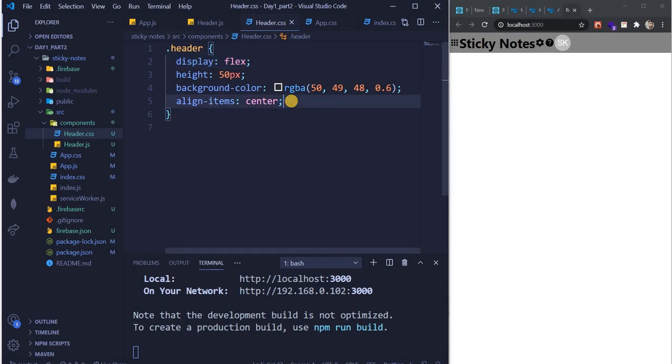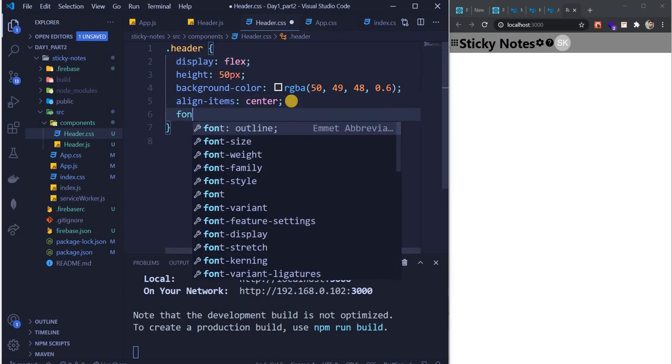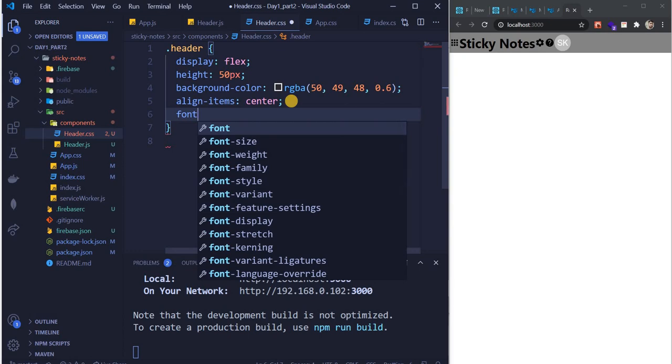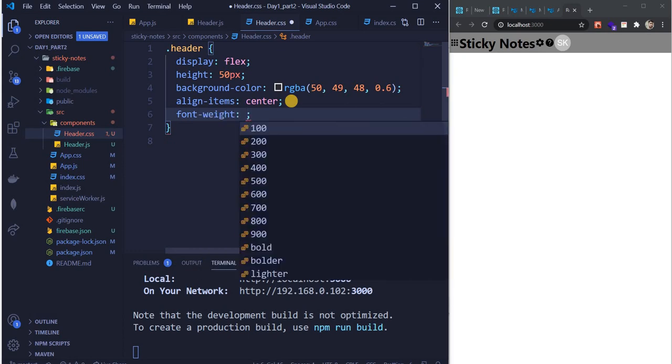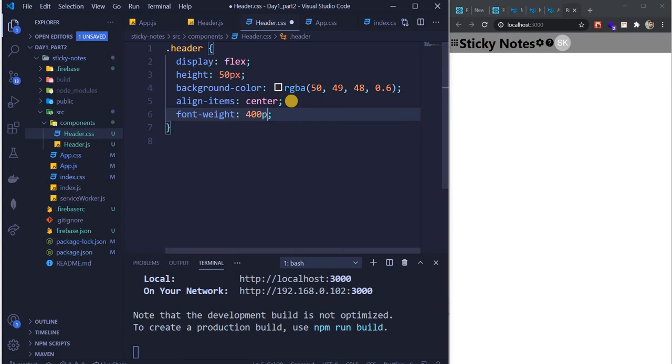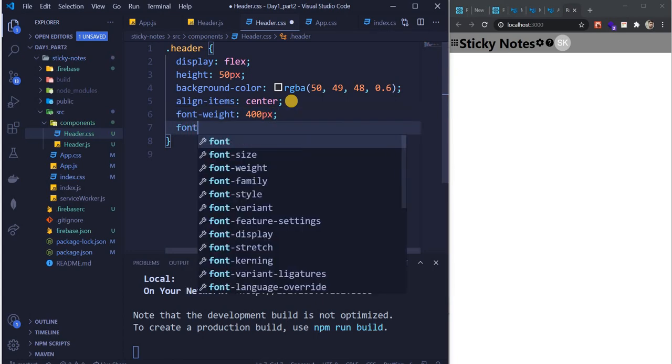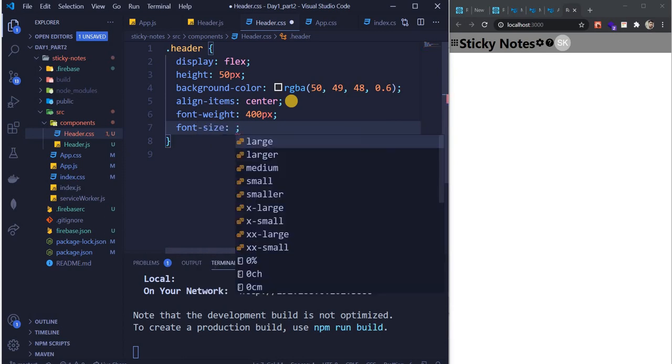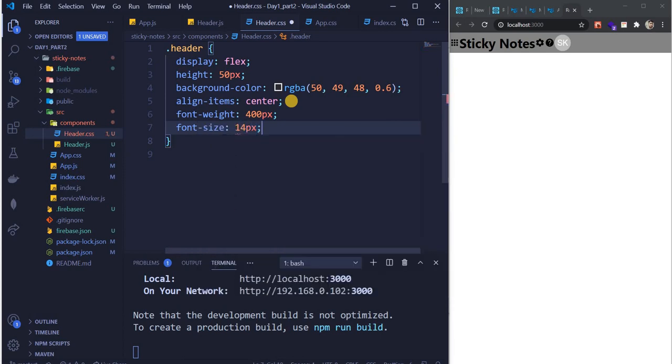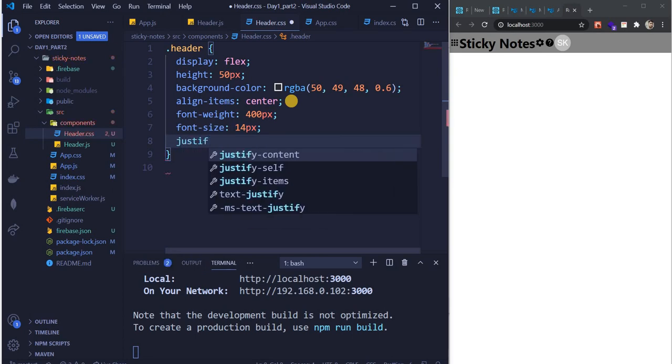Now what I need to do is provide font weight. These all are styles which I copied from the actual site. And then font size is 14 pixel. Justify content, align items.